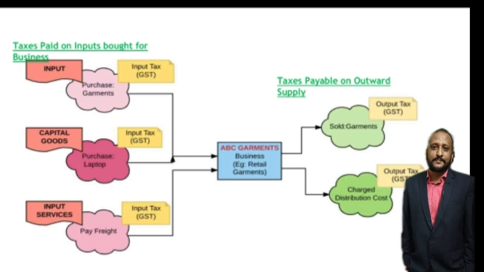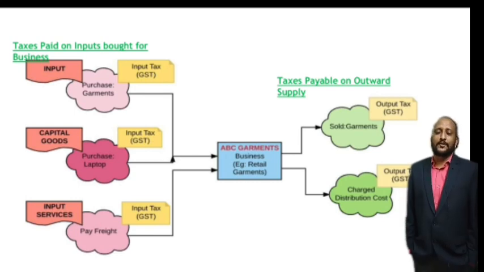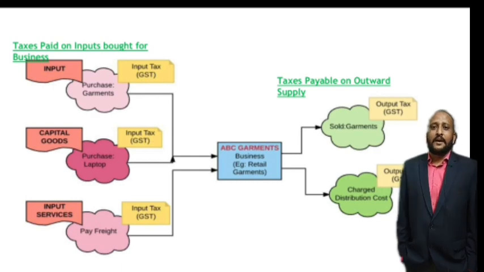Again, he will be incurring some charges: when he has purchased the garments from other factories, he has to pay transportation or freight charges. That means he has to pay GST on input services also. These are the examples of various input taxes which are paid on inputs, capital goods and input services.